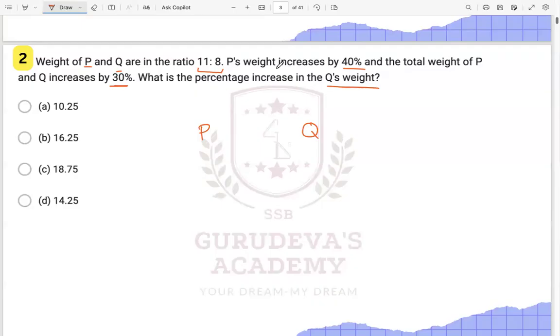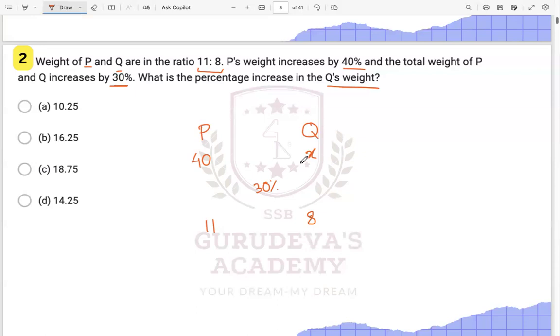So P's weight is increased by 40%, so we have 40 over here. Q's we don't know, Q's we have to find, so let us take it as x. Then in the middle we write 30%, since the increase of P plus Q in total, the average, is given as 30%. Then we have the weights. Here we write the quantities: P's ratio is 11 and Q's ratio is 8.